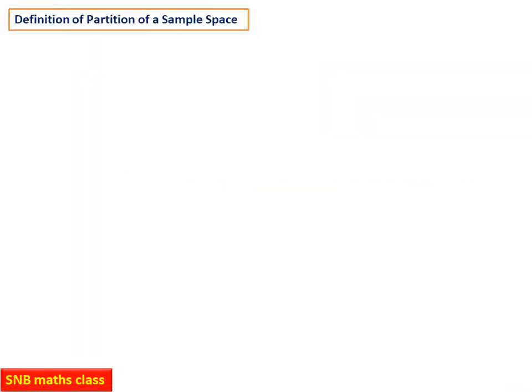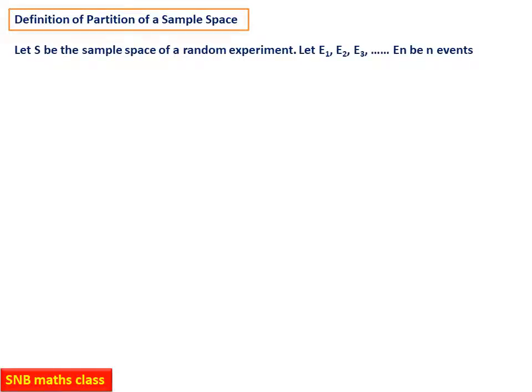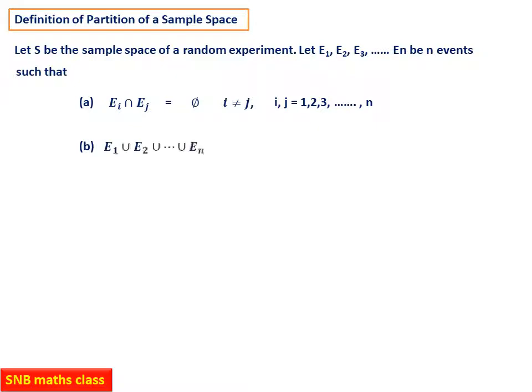Now let us define the partition of a sample space. This is the definition. Let S be the sample space of a random experiment. Let E1, E2, E3, etc., En be n events such that, first, Ei intersection Ej is phi, that means they are mutually exclusive, for i not equal to j. This is the first condition, with i, j running from 1 to n. Second, the condition is E1 union E2 etc. union En should be S only.